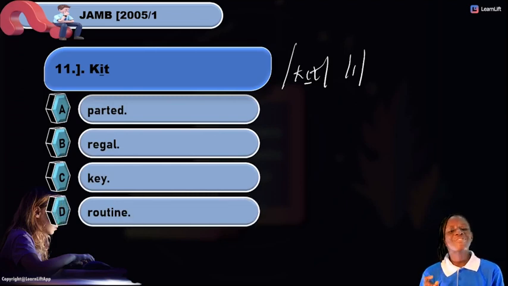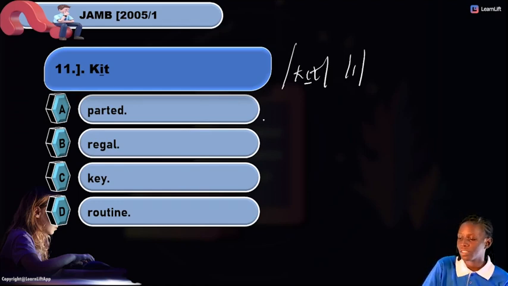Okay? If you haven't followed my certificate classes, this will be a walkover for you. Now we have option A to be partied, wriggle, key, and routine. Now our partied is transcribed as this. Partied.